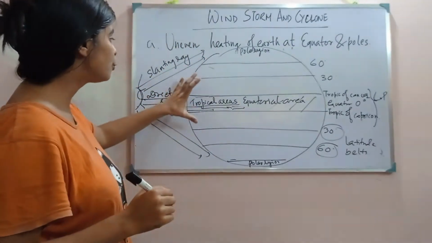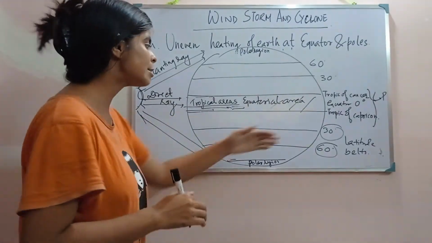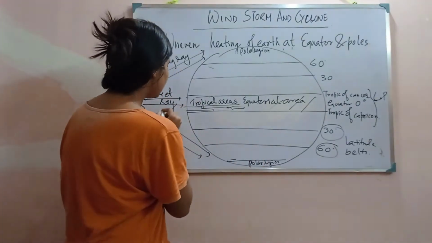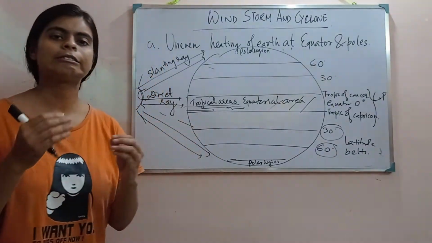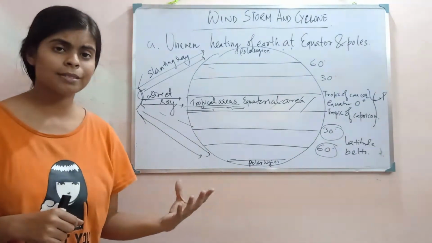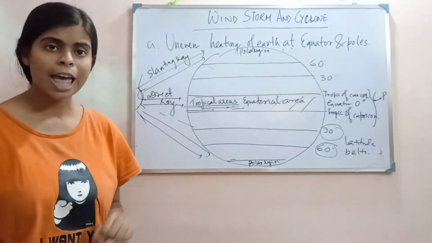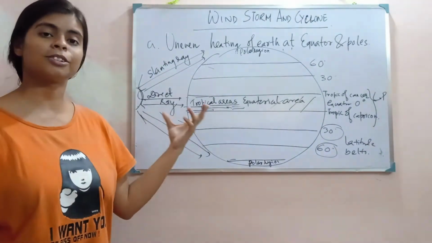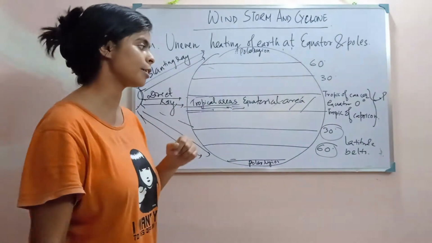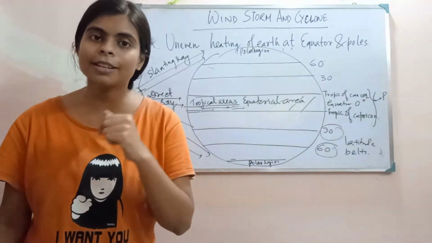Now move to either side of the earth, be it north or south, 30 degrees. In this region, the sun rays are not falling evenly. So what will happen? The land will not get heated up as fast as it is happening over here, and as a result the air remains cooler than here. Lesser the heat, higher the pressure.